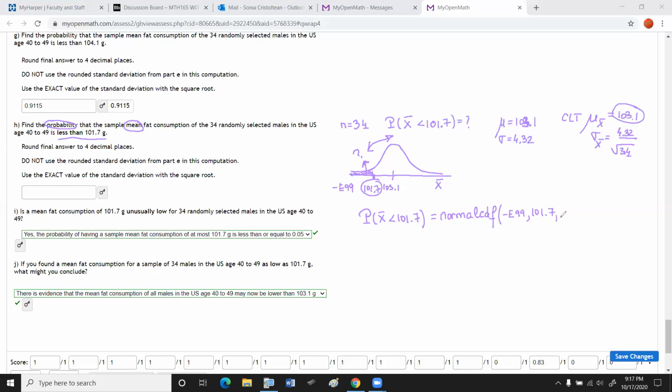The mean stays the same as the original distribution. However, the standard deviation changes, 4.32 over square root of 34. I enter this in the calculator, and let's see what we find.